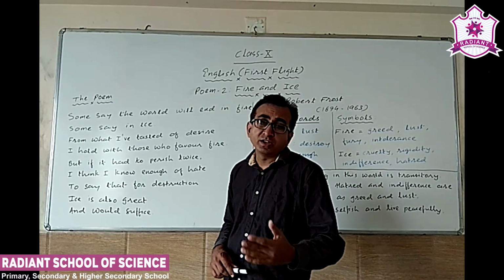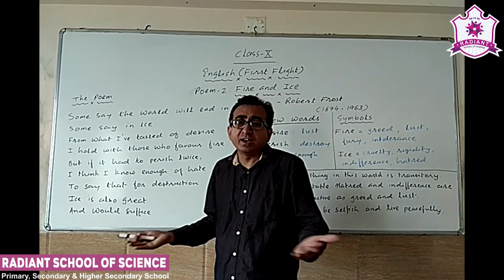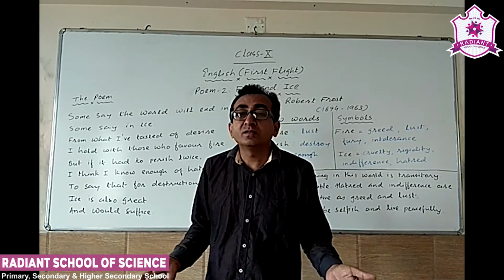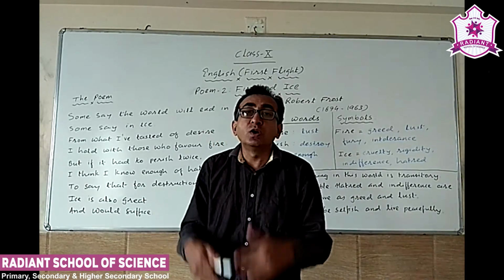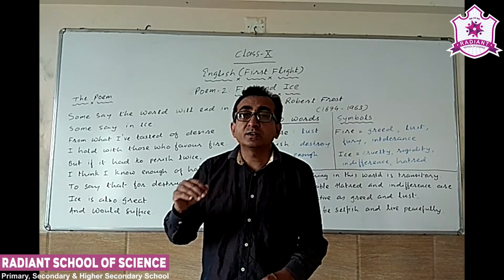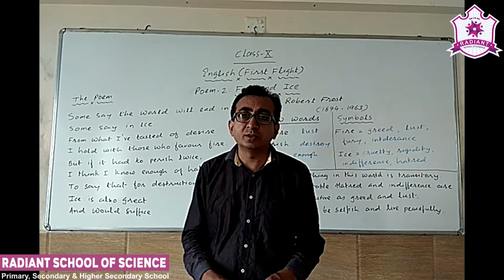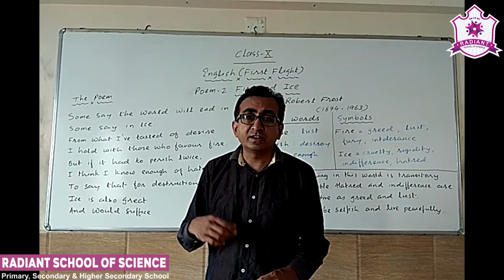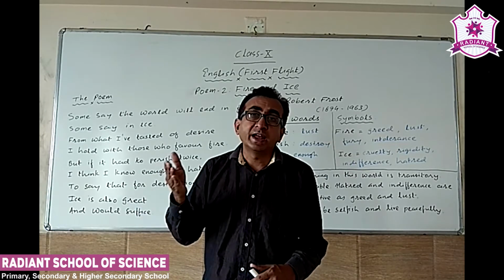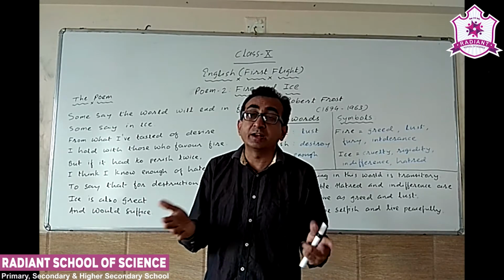So too much love, too much desire, too much lust can result in a person's, or for that matter the whole world's, destruction. That's what the poet favors. He favors this opinion in the beginning, that in case the world has to come to an end, then it will end because of too much love, too much desire, that means fire.